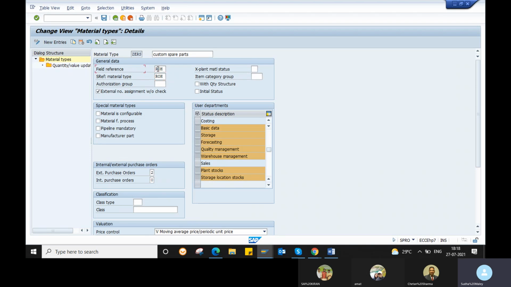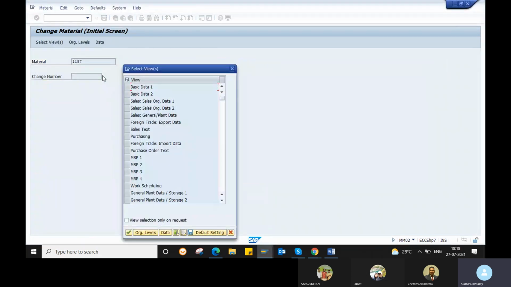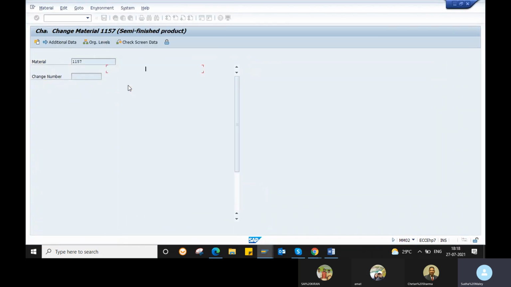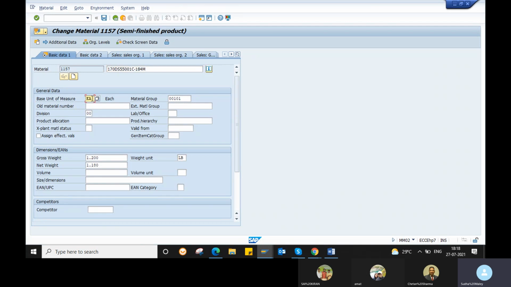Like that we have a field reference also. So you can manipulate your fields in your material master also. For example, this is the basic data screen, and you do not require this field, so you want to manipulate your field reference. Or else you want to hide this old material number field because your client does not need it.